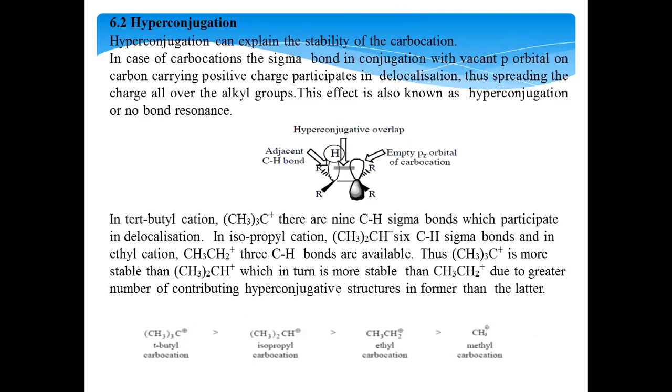Coming to hyperconjugation, it is also called no bond resonance. The allylic sigma bonds show some electron donating property towards the empty p orbital present on the carbocation. This phenomenon is called hyperconjugation. Based on the number of allylic hydrogens, the hyperconjugative structures increase and the delocalization of positive charge also increases. For example, in the tertiary carbocation, if adjacent there are 3 methyl groups, then totally 9 hydrogens are there, so 9 hyperconjugative structures will be there.